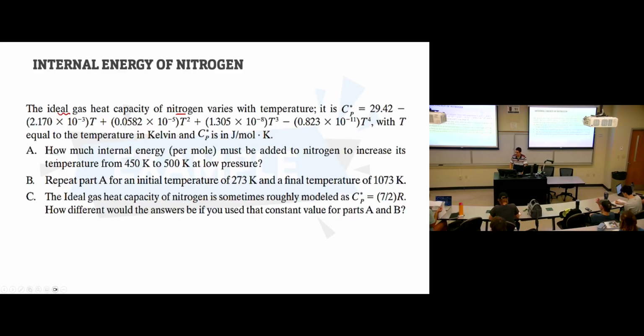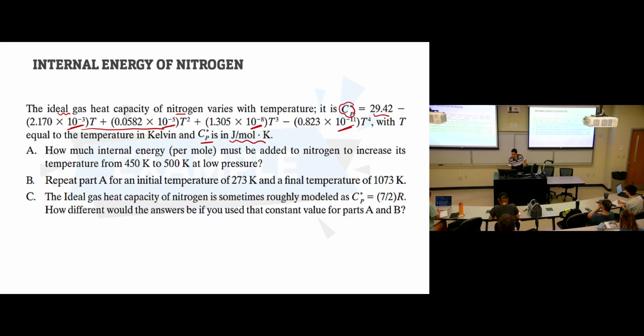The Cp equation is all of this, with factors of 10 to the power negative 3, negative 5, negative 8, and negative 11. These are the values we obtained from Appendix D, the appendix we just showed. The value of Cp based on this equation is in joule per mole Kelvin.